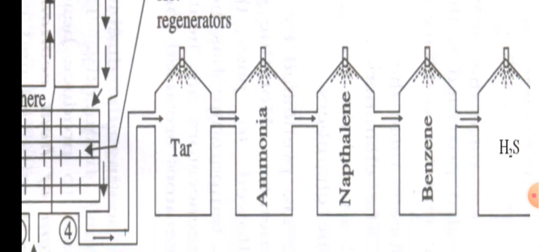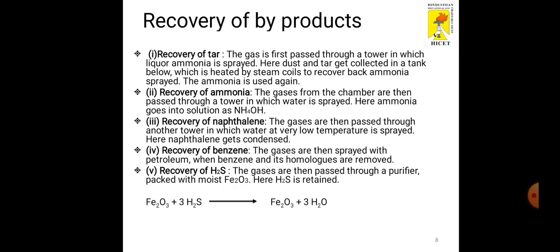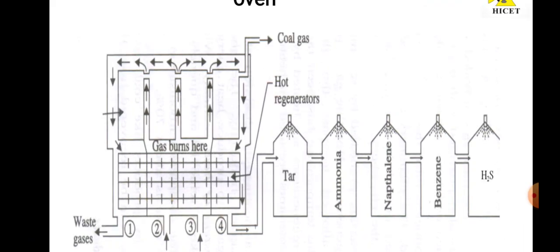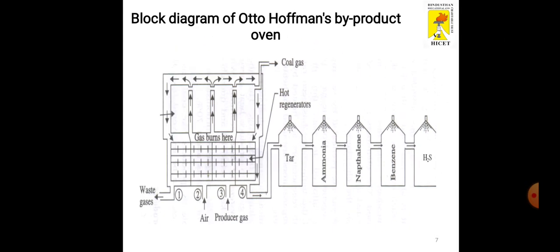Then in the fourth tower, the flue gas is passed and petroleum is sprayed at the top, so benzene is liberated. The last one: the flue gases enter the last column, in which Fe2O3 is sprayed, so the hydrogen sulfide is retained in the last tower. So these are the valuable byproducts obtained apart from the coal being converted to coke, and the regenerative system of heat economy is also followed for producing coke from coal.